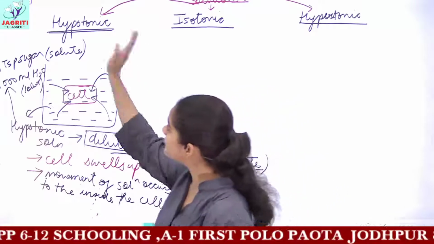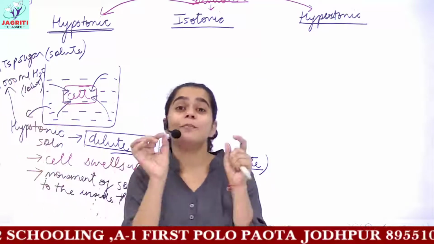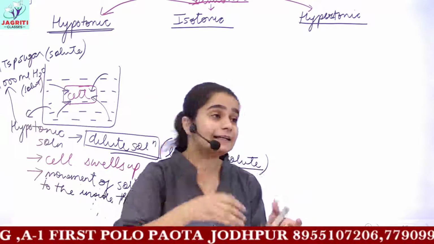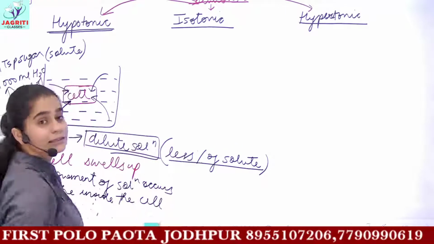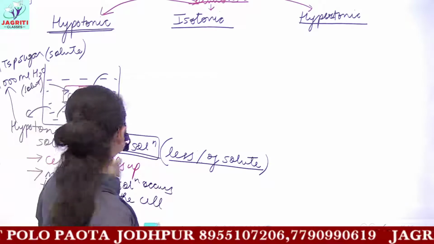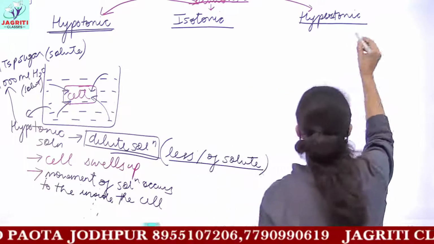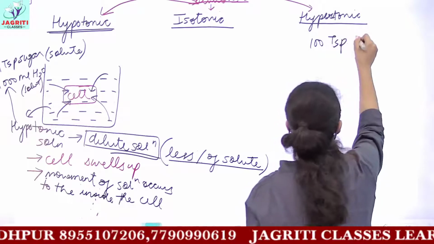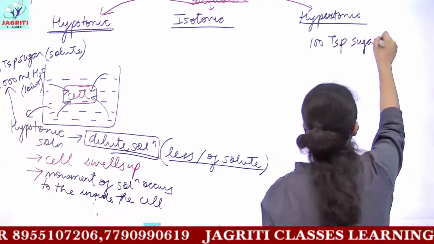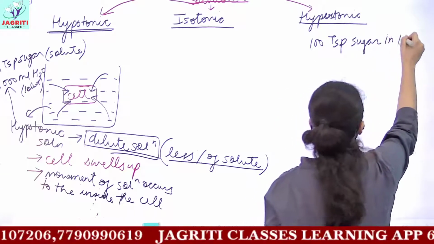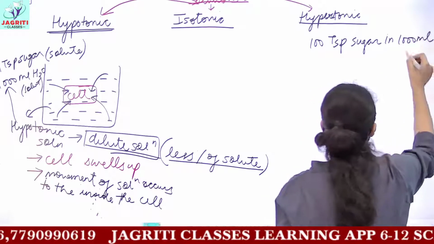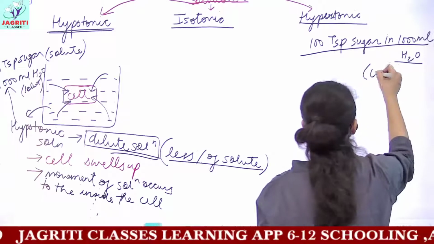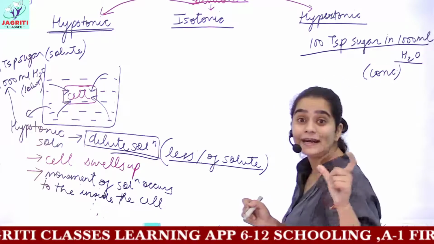And if you increase the amount of solute per ml of solvent, then you will call it a concentrated solution. That is, if I take 100 teaspoons of sugar, which is your solute, and dissolve it in 1000 ml, or 1 liter of water, then the solution you get would be a concentrated solution.